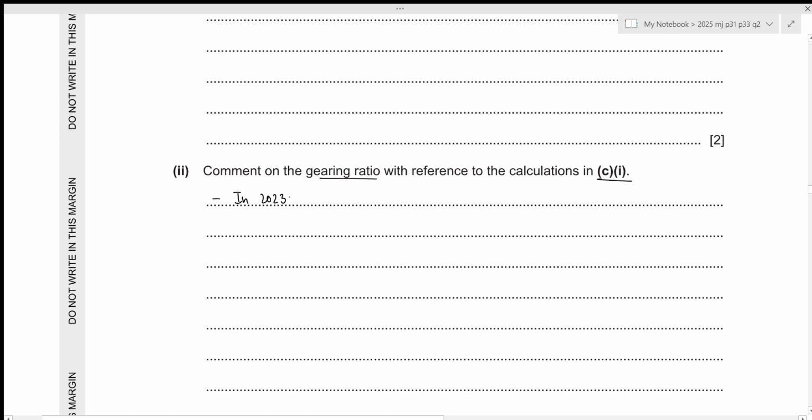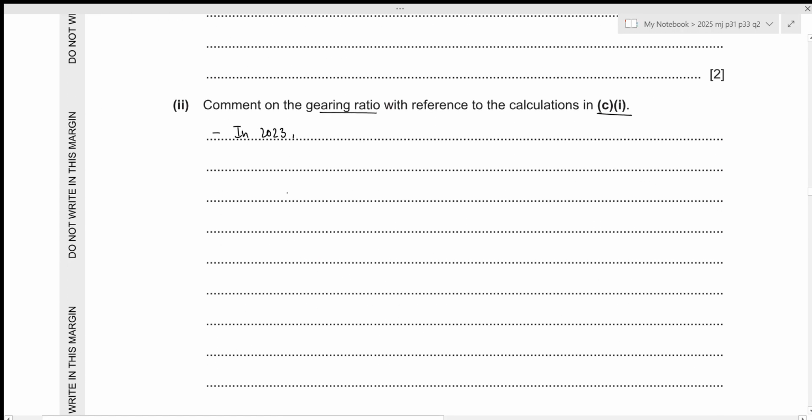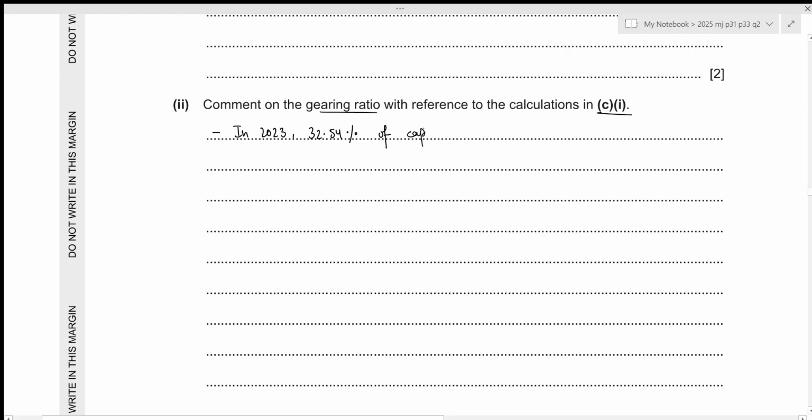So in 2023, 32.54% of capital employed was provided in the form of a long-term loan, which was the debenture, rather than from shareholders.